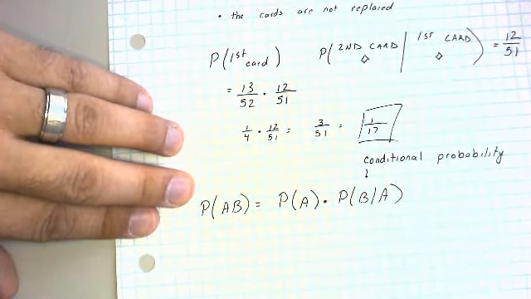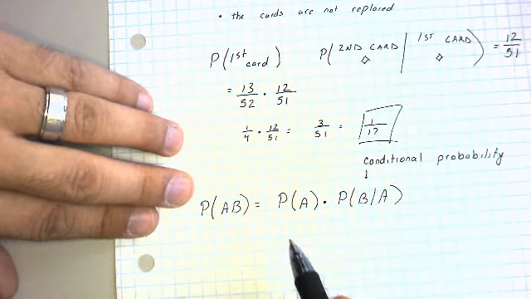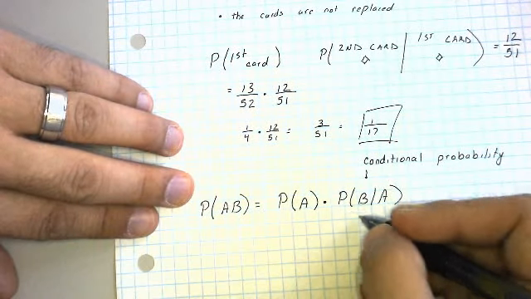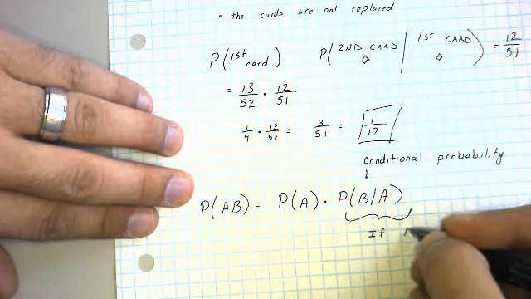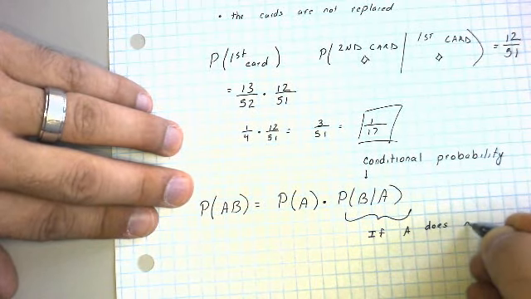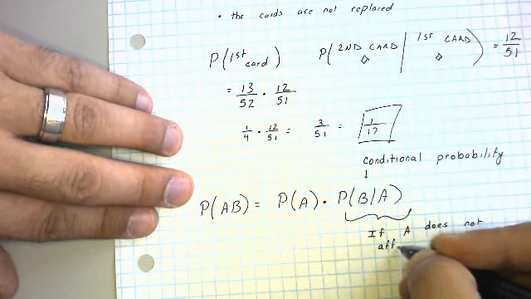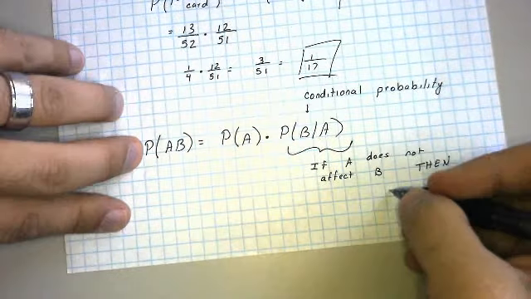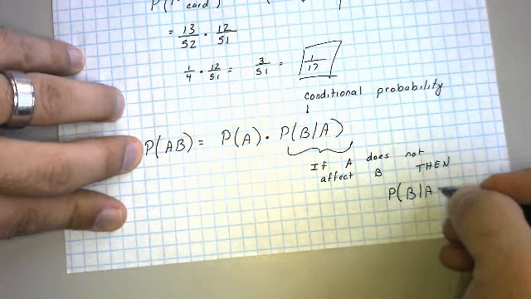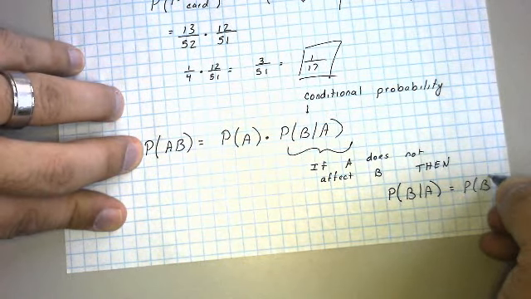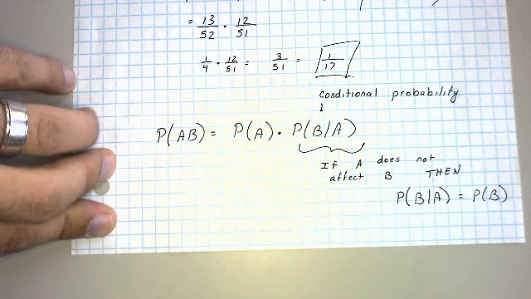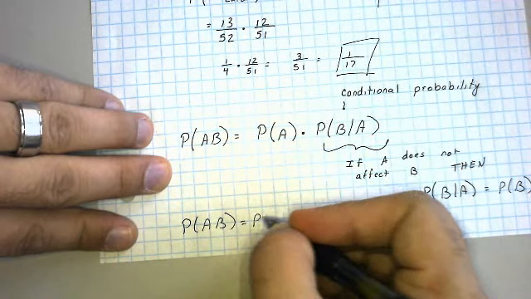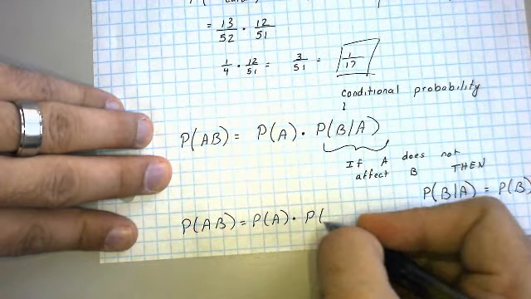And the reason that is because if A does not affect B, then we can say the probability of B given A is equal to the probability of B. Thus, the probability of A and B is equal to the probability of A times the probability of B. And by the way, this piece over here is my proof of independence.